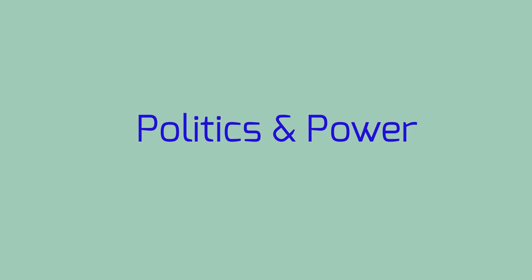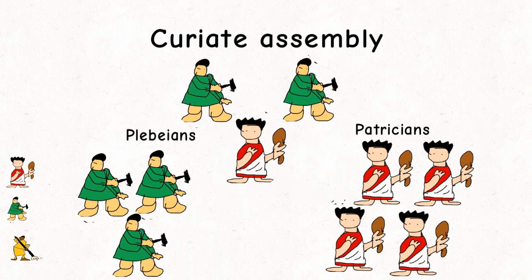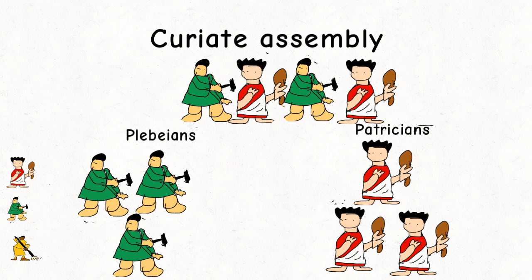Now I will discuss politics and power in ancient Rome. There were 3 popular assemblies in ancient Rome. The Curiate Assembly was made up of plebeians and patricians from 30 curiae, which were essentially groupings of early Roman clans or families. The assembly was associated with religious and legal matters.